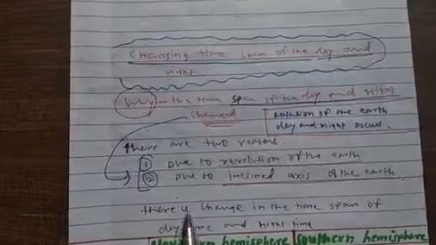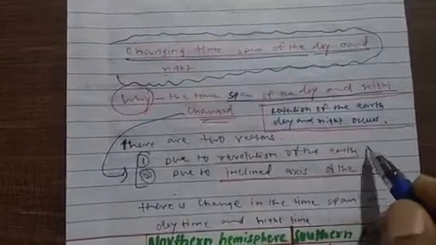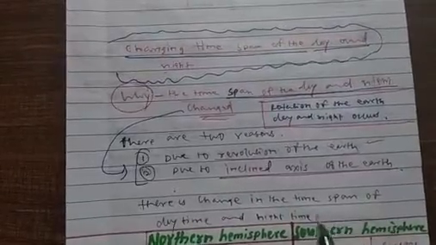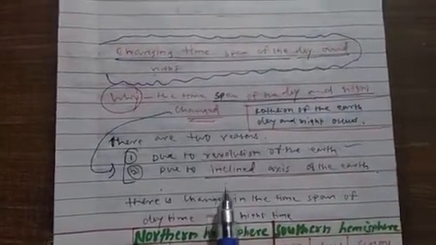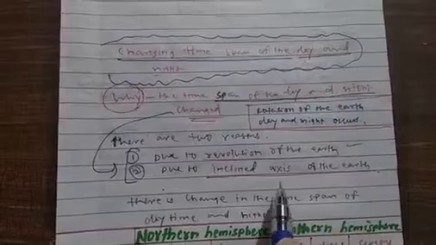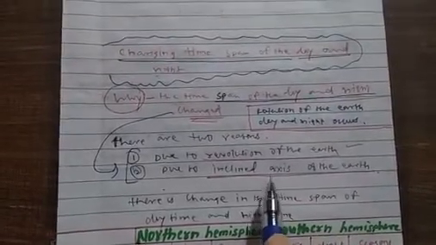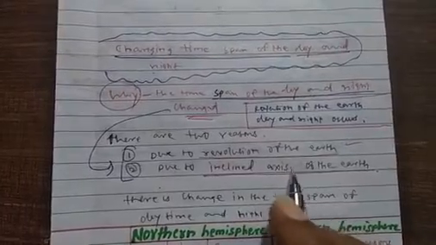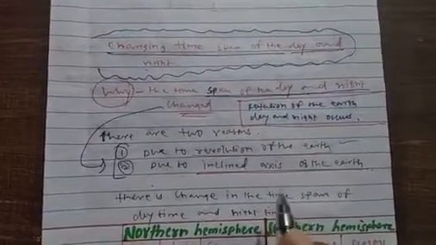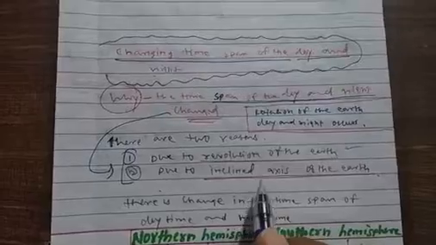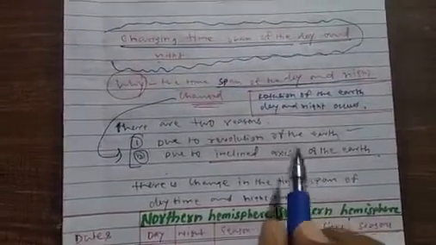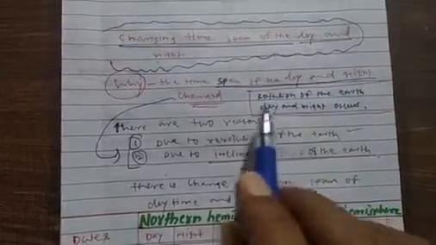There are two reasons. One is the revolution of the earth. The second reason is the inclined axis of the earth. Already I explained the inclined axis of the earth: while the earth revolves or rotates, it is inclined or tilted to one side. That's why some angles are formed, and due to this, seasons are formed on the earth and the time span of the day and night changes.